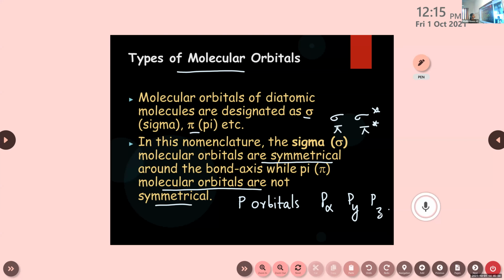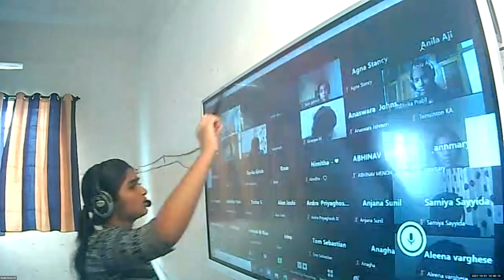Meherin, can you read the points about the types of molecular orbitals? Types of molecular orbitals. Molecular orbitals of diatomic molecules are designated as sigma or pi. In this nomenclature, the sigma molecular orbitals are symmetrical around the bond axis, while pi molecular orbitals are not symmetrical. Okay, not symmetrical. So shall I move to the next one, children? Yes. Before that, one more thing.